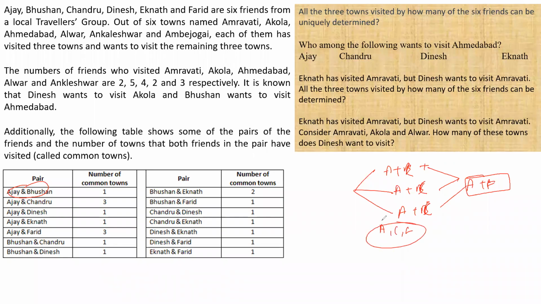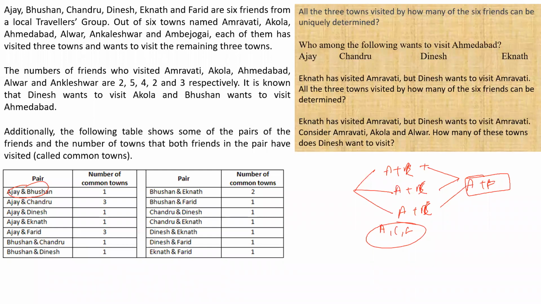What is the basic thing we should learn in these types of questions? We should start from that point which is giving us maximum information. The more the number of towns visited by the people, the more information is drawn from them, right? Is this making sense? कि जितनी ज्यादा इंफॉर्मेशन होगी उतने ज्यादा हम पॉइंट्स बना पाएंगे, right?